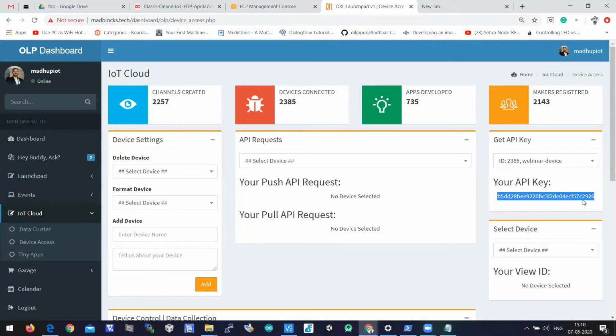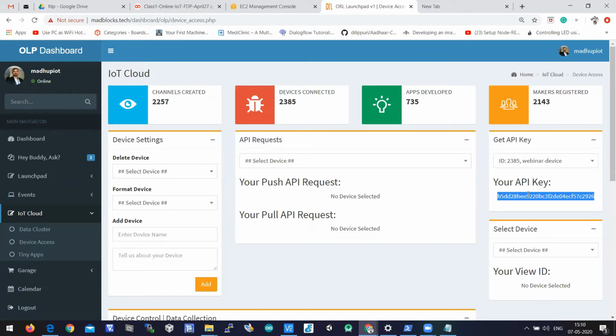Through this API key, we can control the device, transfer data, or access the device from a remote area. Let us copy this API key.